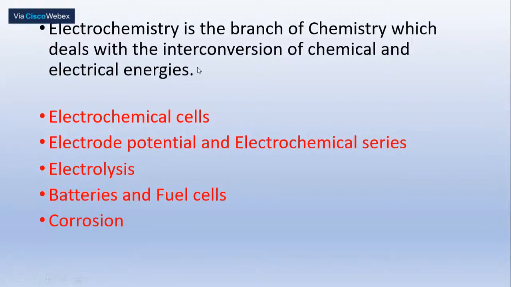From the point of view of your syllabus, in electrochemistry you study electrochemical cells, and while studying them you come across electrode potential, each and every electrode having its own potential. Then we come across another important concept, the electrochemical series. In continuation, we come across the Nernst equation to find the electrode potential of single electrodes, as well as the Nernst equation for the potential of a cell. And we come across another concept called electrolysis.